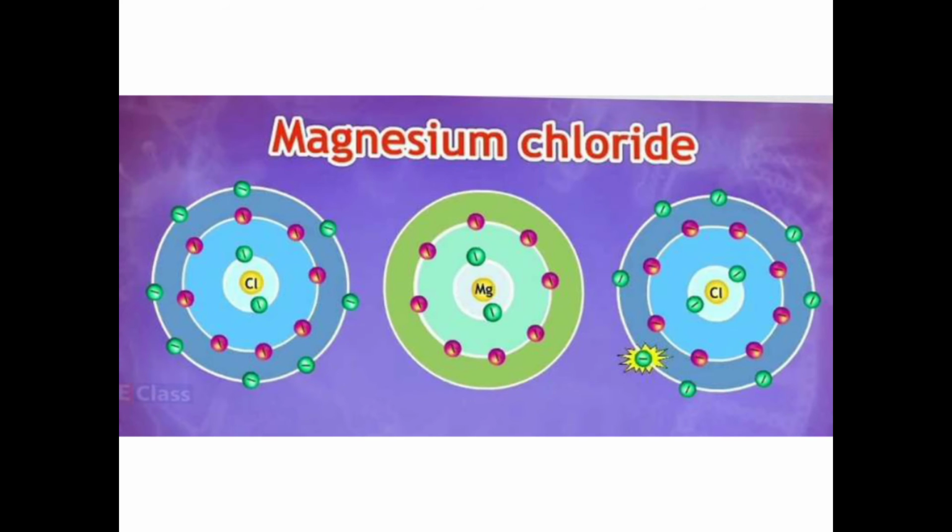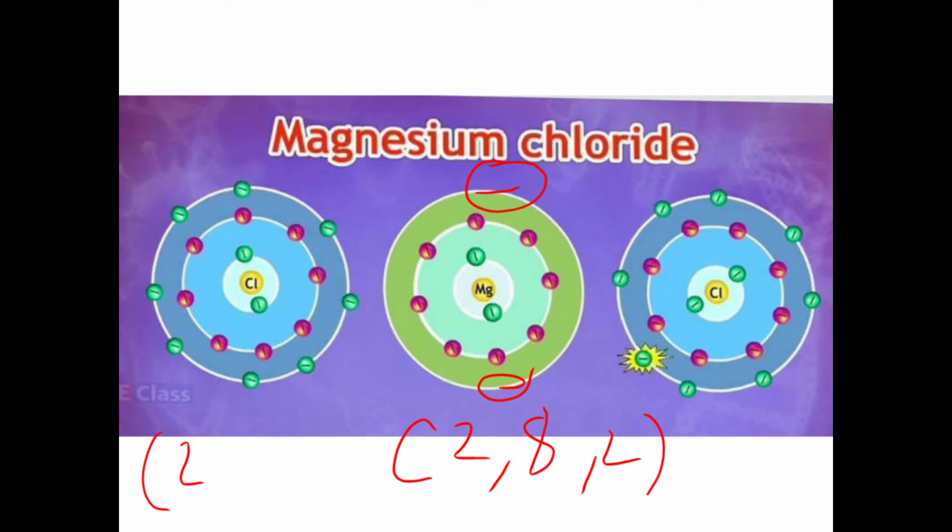Let us understand now the magnesium chloride. Now magnesium, children, has electronic configuration 2, then 8, and then 2 again. So here there are 2 in the last shell. Chlorine, as you know, is 2, 8, 7. Here also 2, 8, 7. Now what will these 2 electrons of magnesium do? One electron will go to this chlorine, one electron will go to that chlorine.